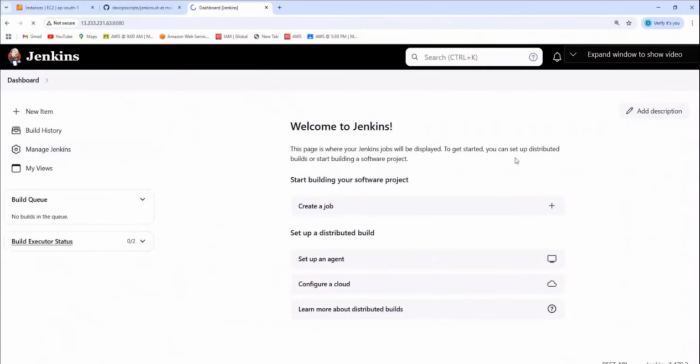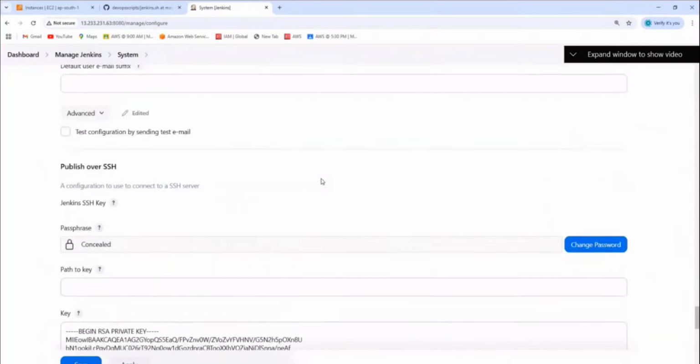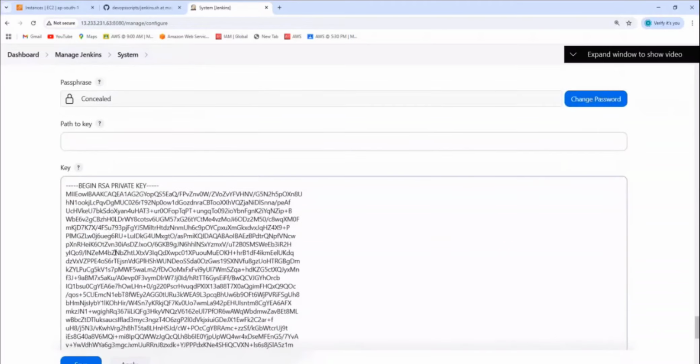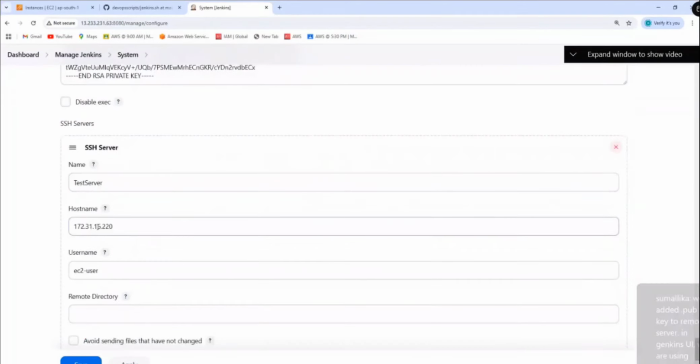Go to manage Jenkins. Go to system. Then go to public over SSH. Okay. And then what I need to put here directly, I put here what? Key. Which key is this? Private key. And then here add SSH server. And then here I put a name. And here I put a host name.